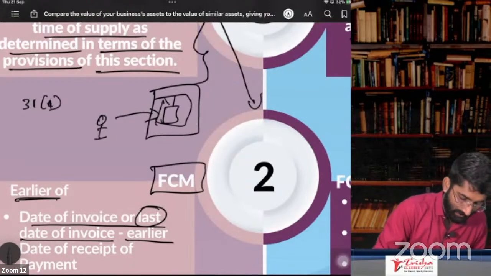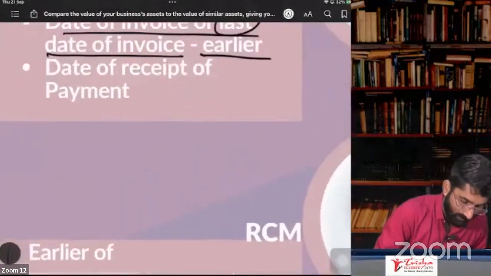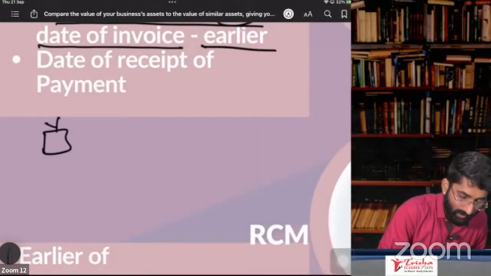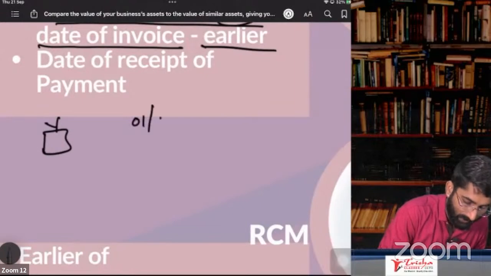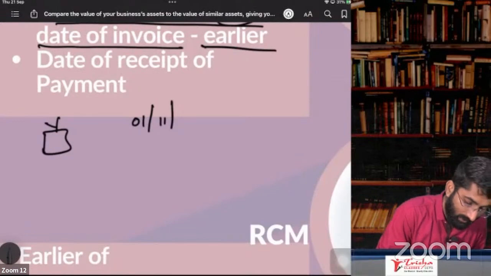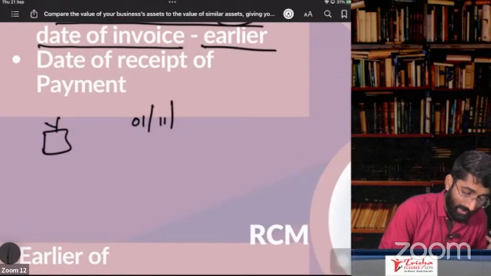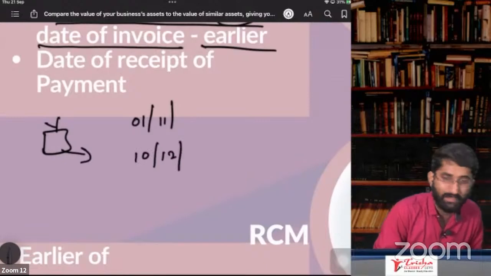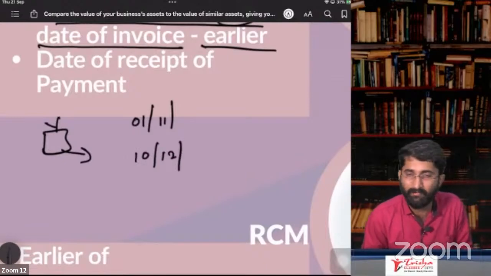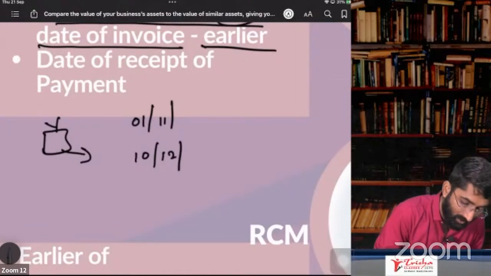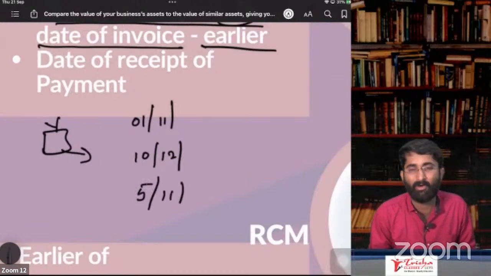Now I'll give you one more example. Very important one. There are some goods in my godown. You gave me the order on 1st of November. I told you I'll give you the goods on 10th of December, and I removed the goods on 10th of December. You made the payment on 5th of November.